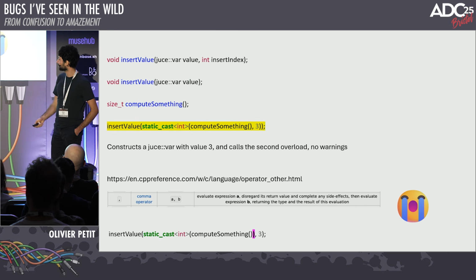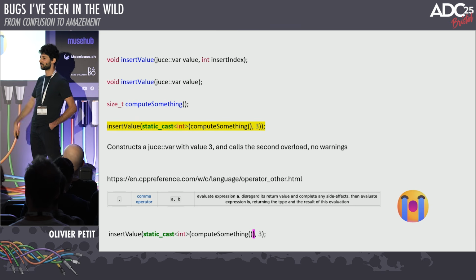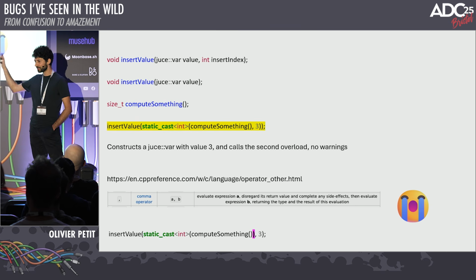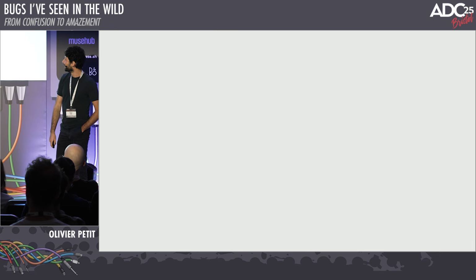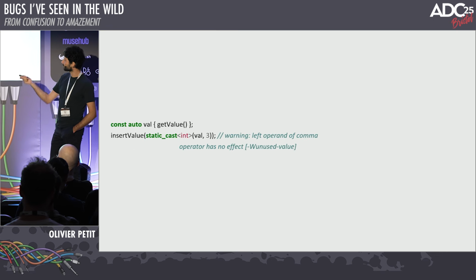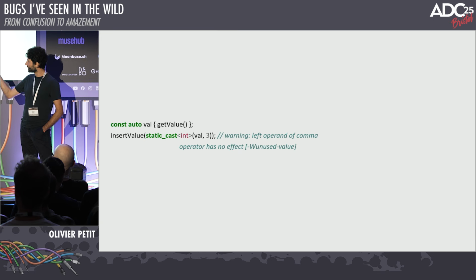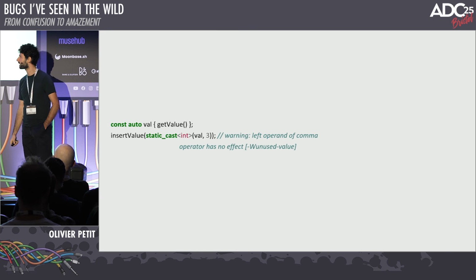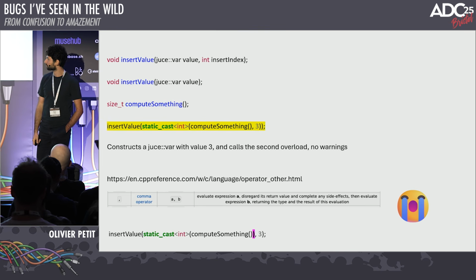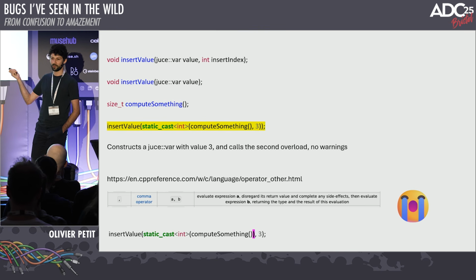Obviously what we wanted to do is to have the parentheses here. Again, this compiles without any warning whatsoever. Funnily enough, if you were to write it this way, then you do get a warning because the val has no side effects and its result is unused. There's really no reason you might want to write that. But for some reason, the compiler people think that you may want to write it like this.